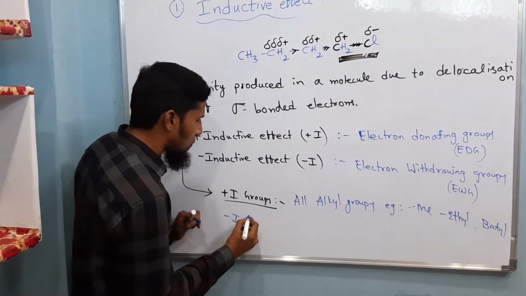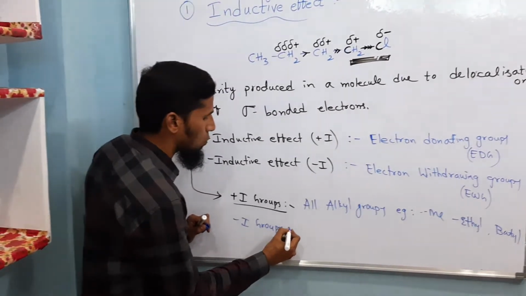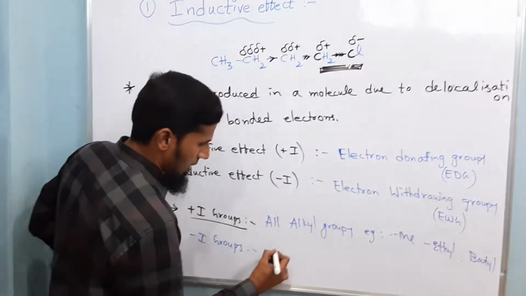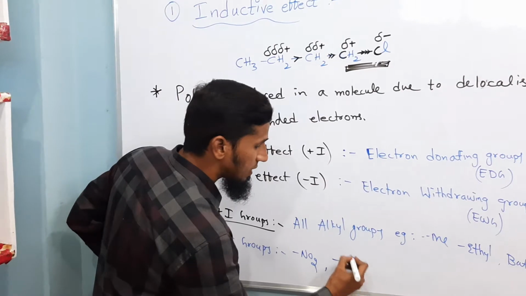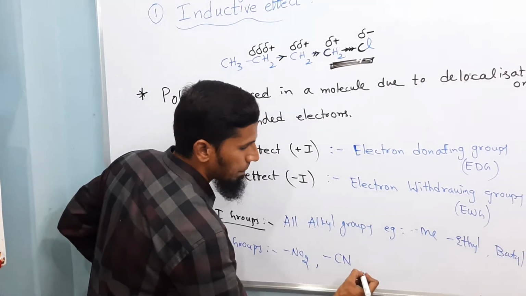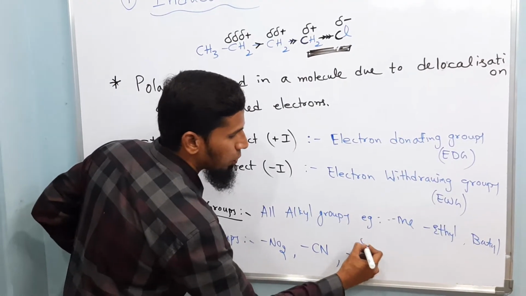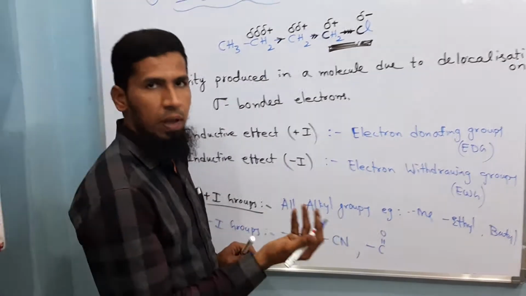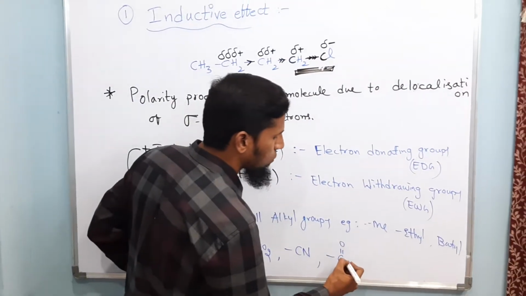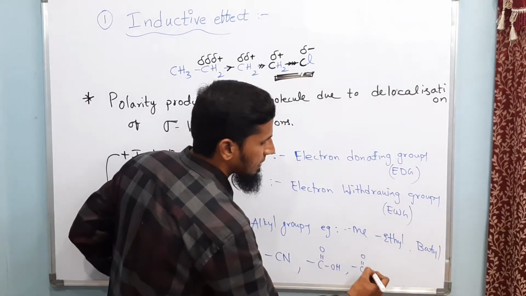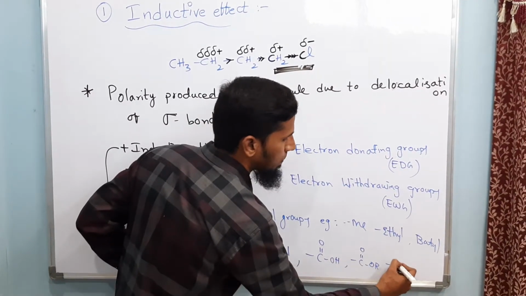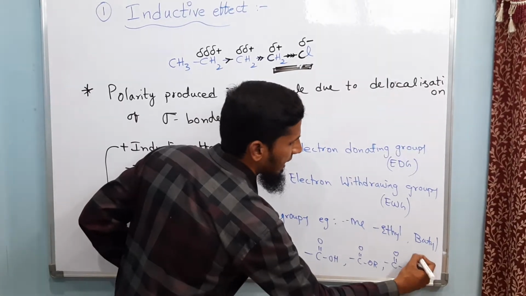Whereas minus I groups, that are withdrawing groups, are the NO2 nitro group, the cyano group, and then all C double bond O functional groups. So what are the functional groups which can be considered with C double bond O? That is the carboxylic acid functional group, ester functional group, ketone functional group, and aldehydic functional group.